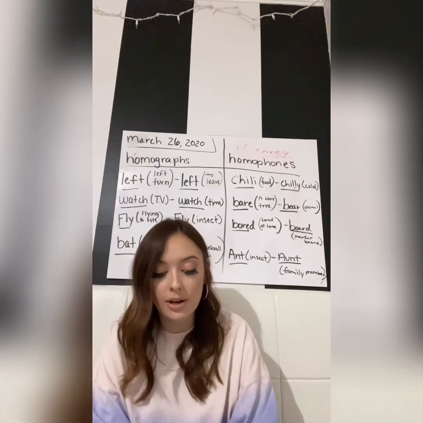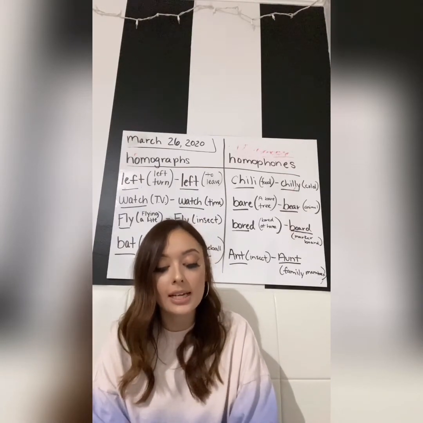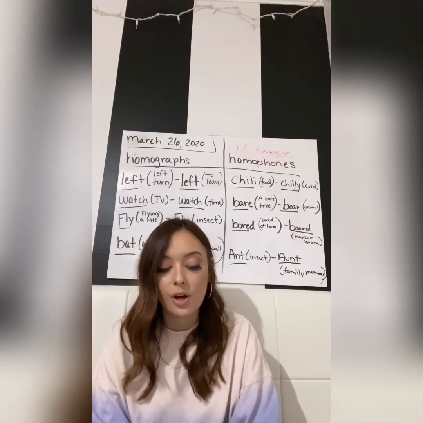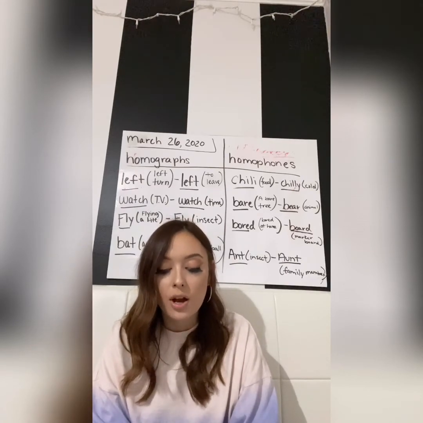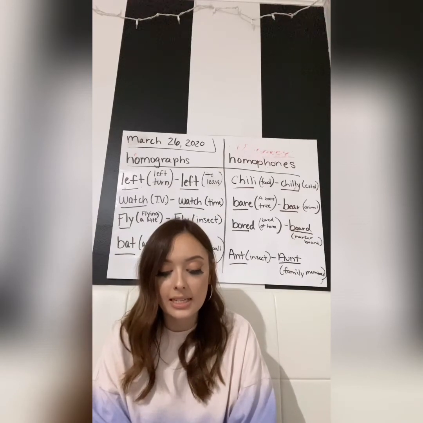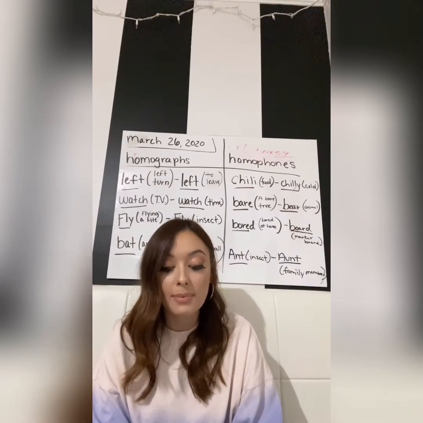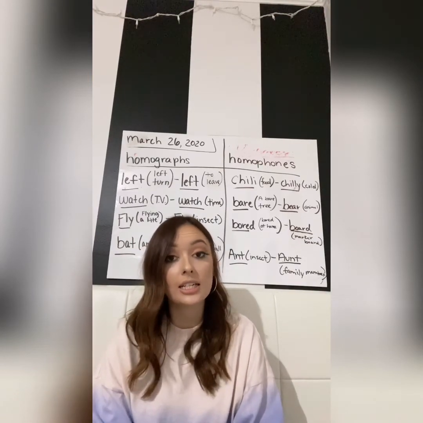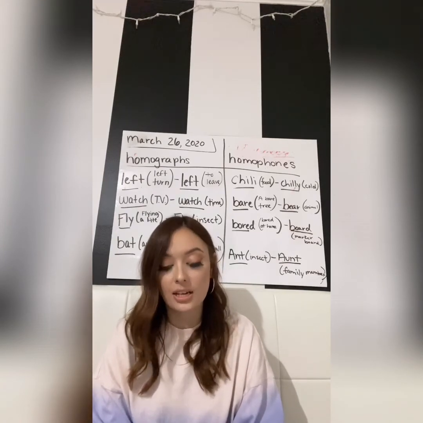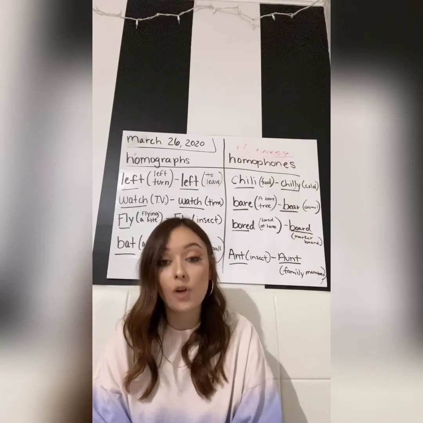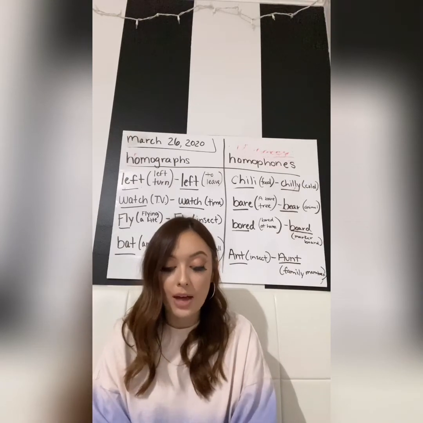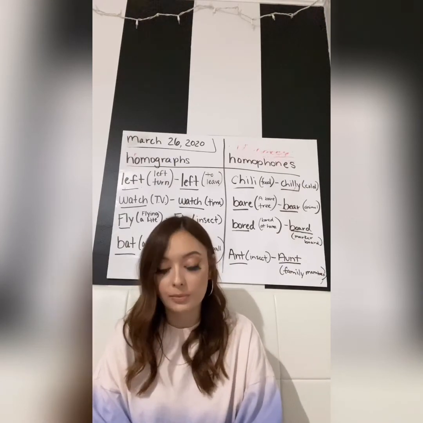Look down at number 3. It says, Carla is our lead cheerleader. Lead is our italicized homograph in this sentence. In this sentence, lead is describing a noun. It's saying Carla is our lead cheerleader, so it is an adjective. So we would write ADJ over lead. And so that would be the answer for number 3.